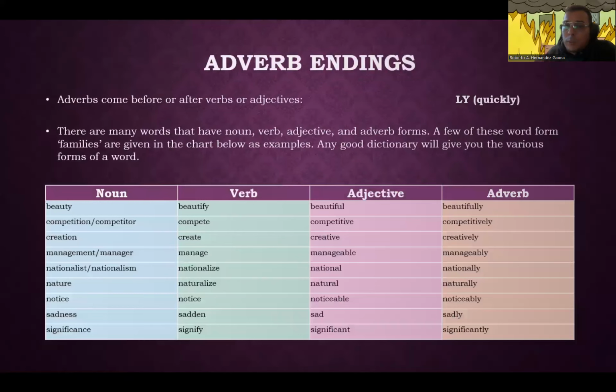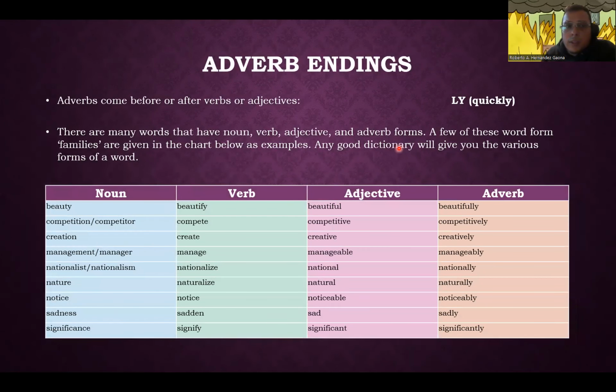If we go over here, we have the last one of the word forms, which is adverb endings. So for adverb endings, we only have one, and we have the ly. So if we add ly to some adjectives, they change from adjectives into adverbs, as you guys can see in these two different columns. So we have beautiful, beautifully.